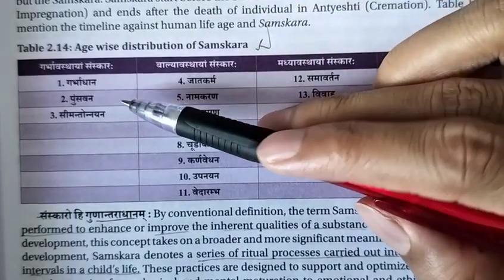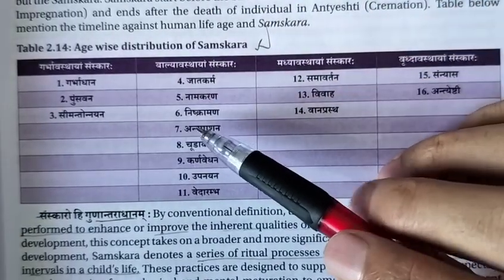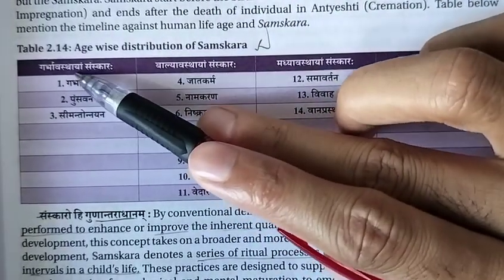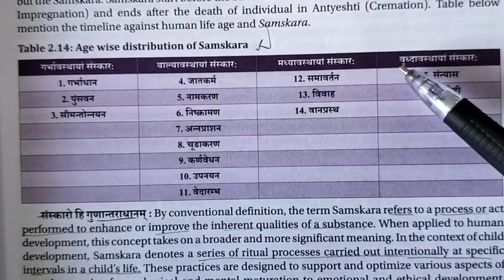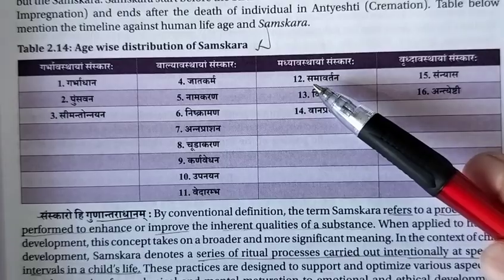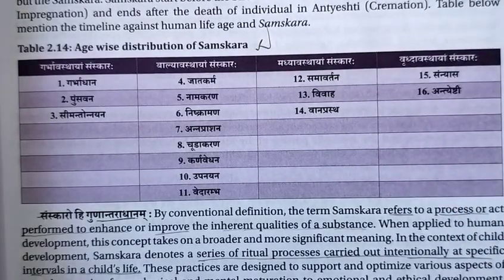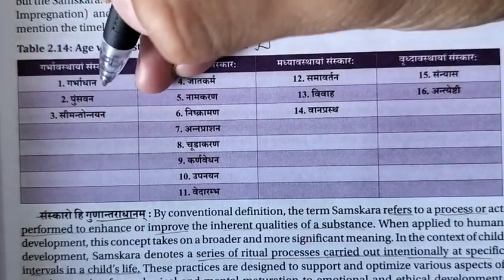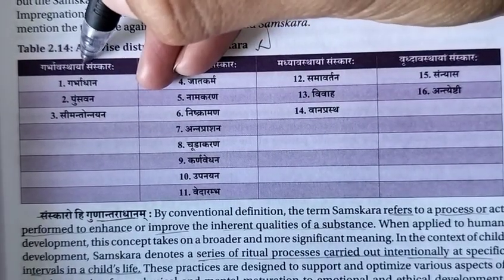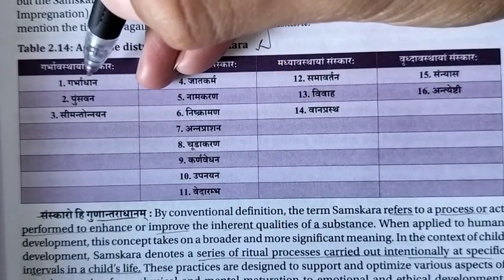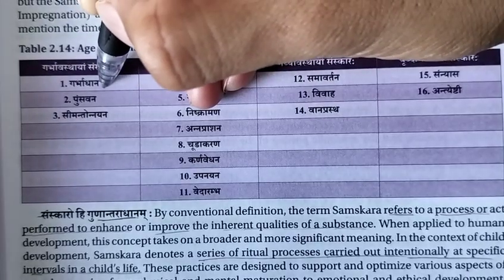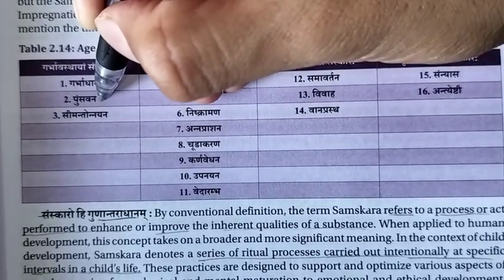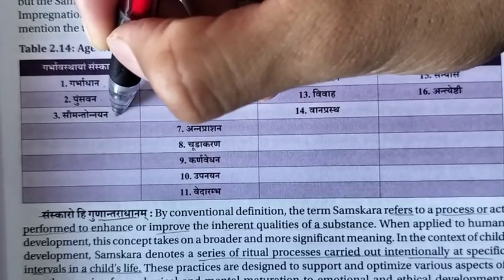We know the four avasthas of a human: garbhavastha, balyavastha, madhyavastha and vruddhavastha, right? At a particular age or time of period, which type of samskara has to be done has been mentioned. In garbhavastha, which samskara has to be done when the baby is in the womb of the mother? First is garbhadhana, next are punsavana and simantonnayana.